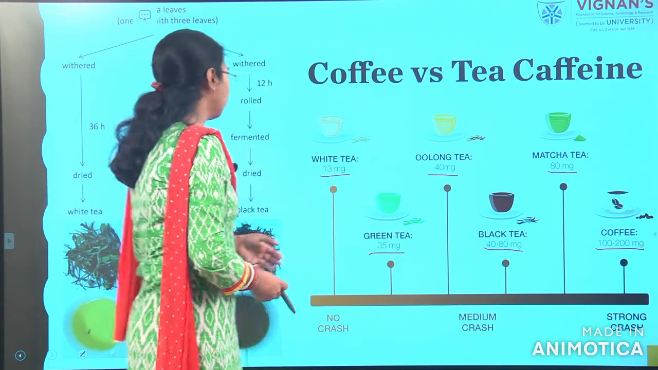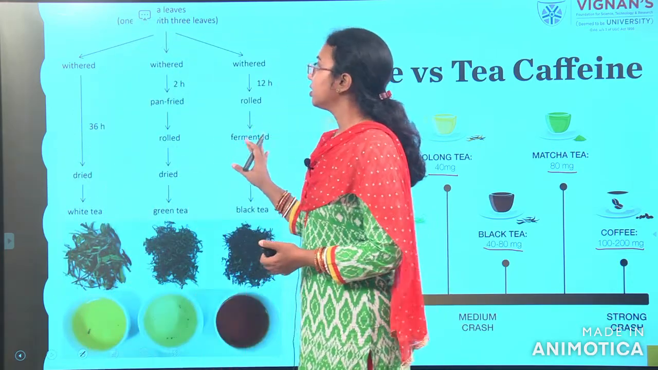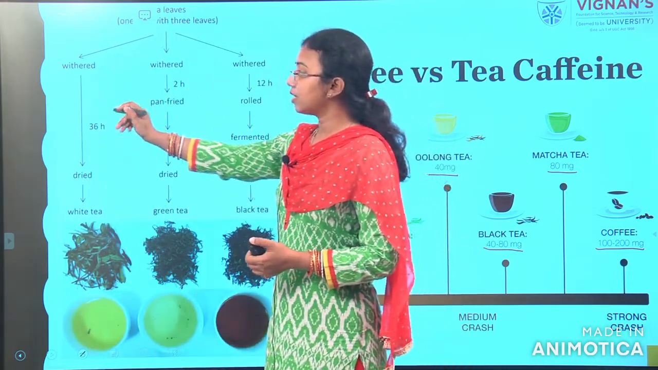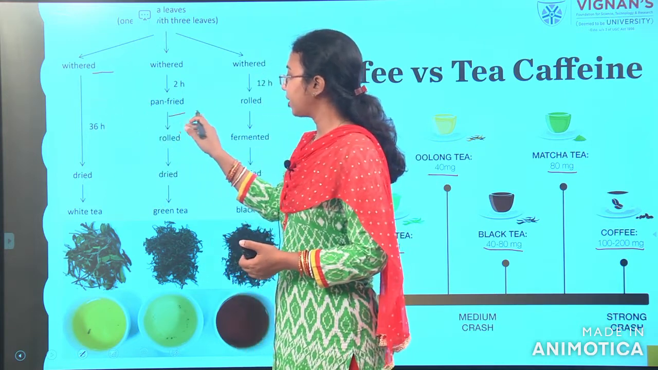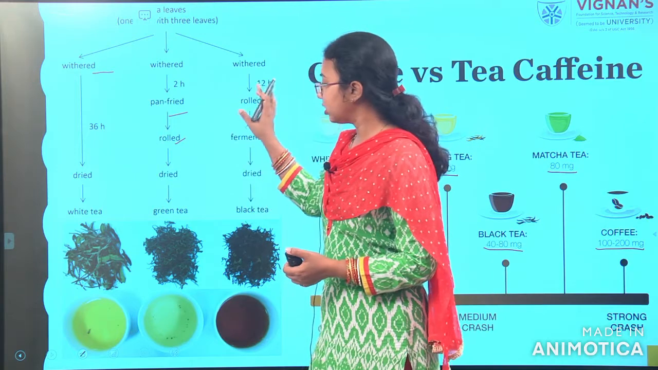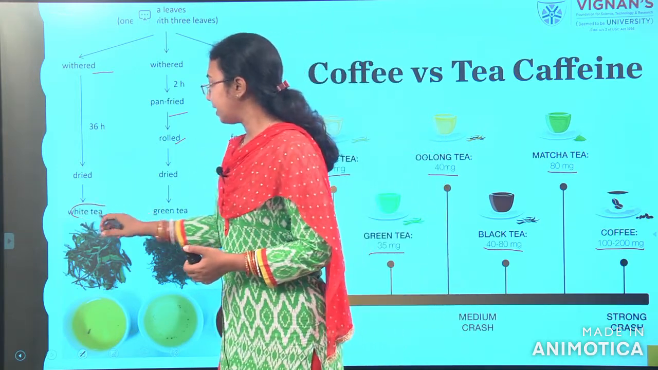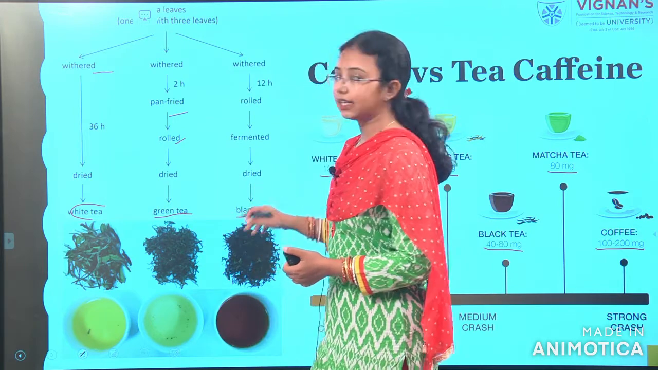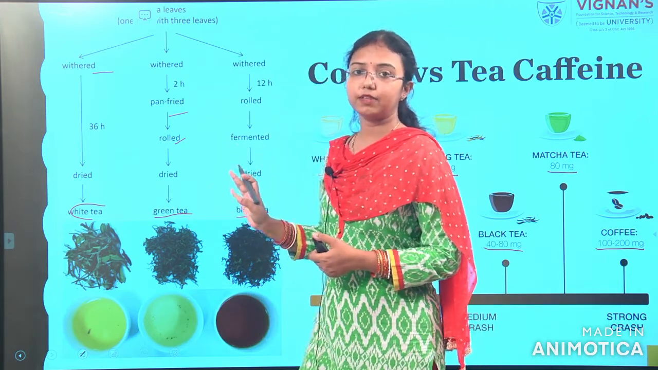Now here in this flow chart you can see several terms: withering, pan frying, rolling. This is the general process for getting white tea, green tea and black tea. We will discuss these things in detail, step by step.